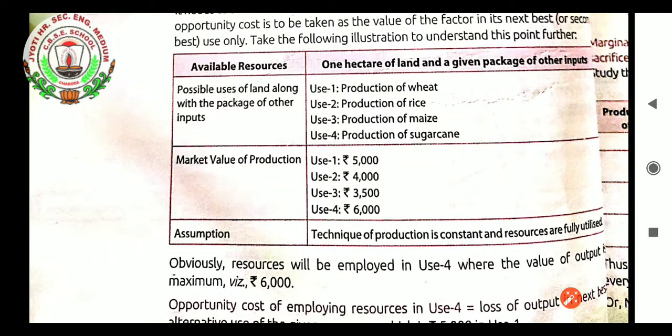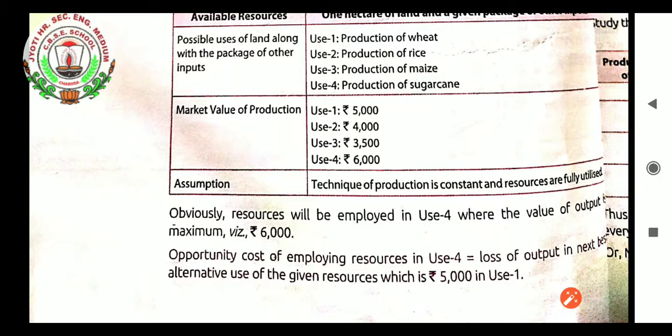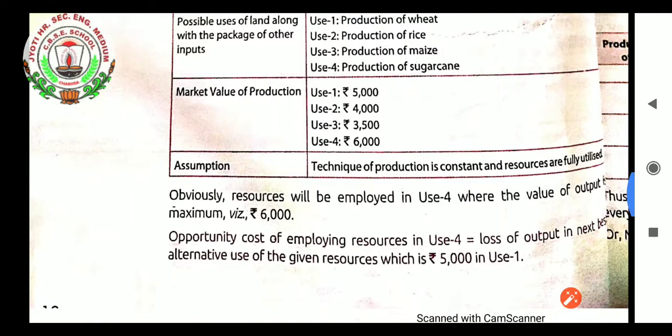Market value of production: if we are producing wheat, it will give us 5,000. If we produce rice, it will give 4,000. If we produce maize, it will give 3,500, and if we produce sugarcane, it will give 6,000. Assumption: technique of production is constant and resources are fully utilized. It says that for the above production, technology is constant, it is not changing, but resources are fully utilized. For wheat production we are getting 5,000 rupees, and for rice we are getting 4,000. Similarly it goes down for other types of production, but for sugar we will get a higher value, that is 6,000.